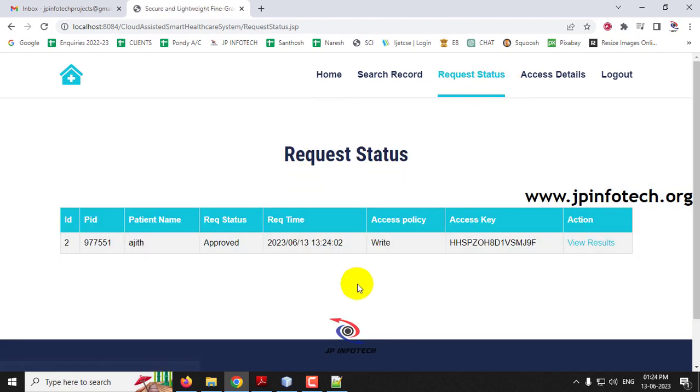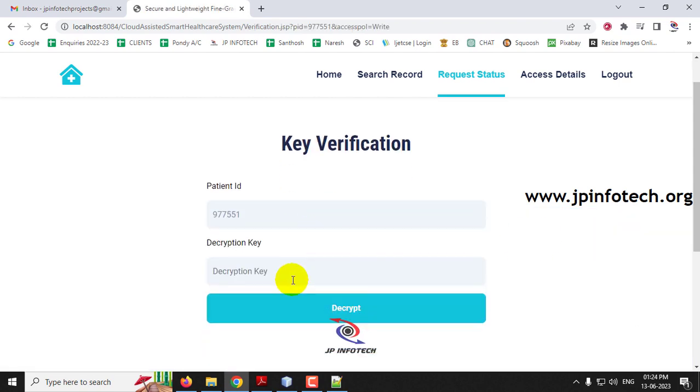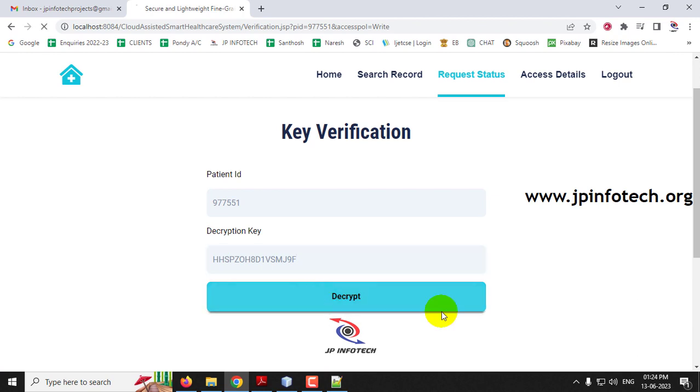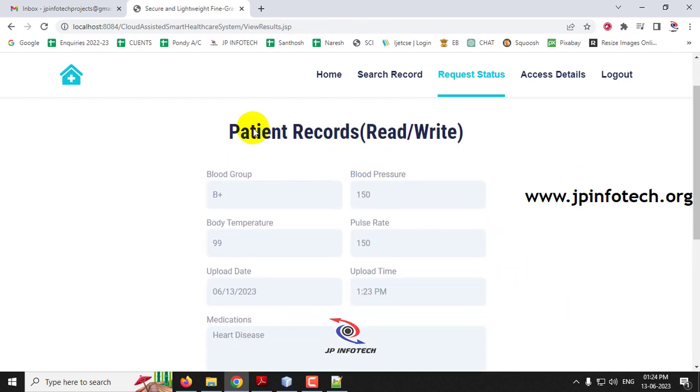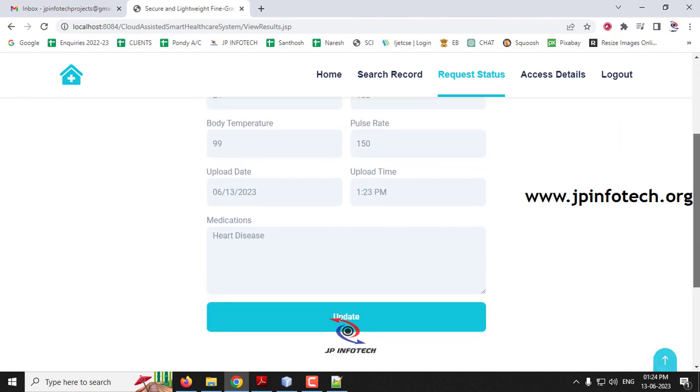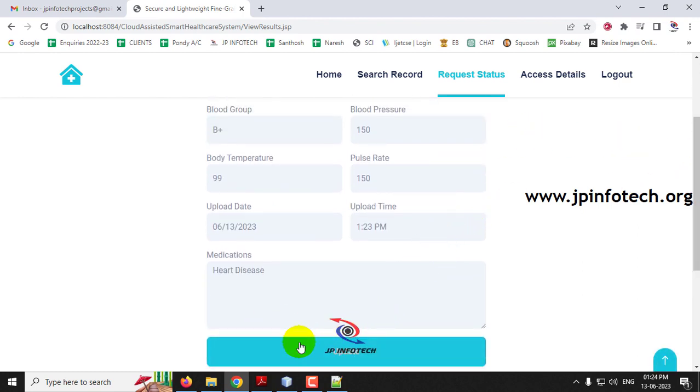If you go to the request status, you can see that the patient which has been requested has been approved, with the write policy, and the access key for it. If you click view results, it will ask for the decryption key, and you give the decrypt key. Now you can see the patient records updated with the read and write policy. So both the policies are there, and here you can see the button called update.